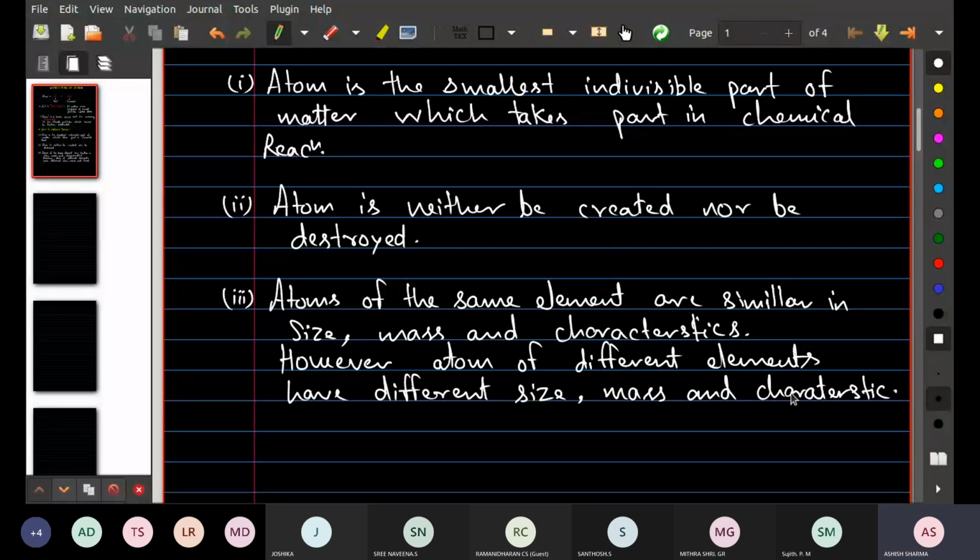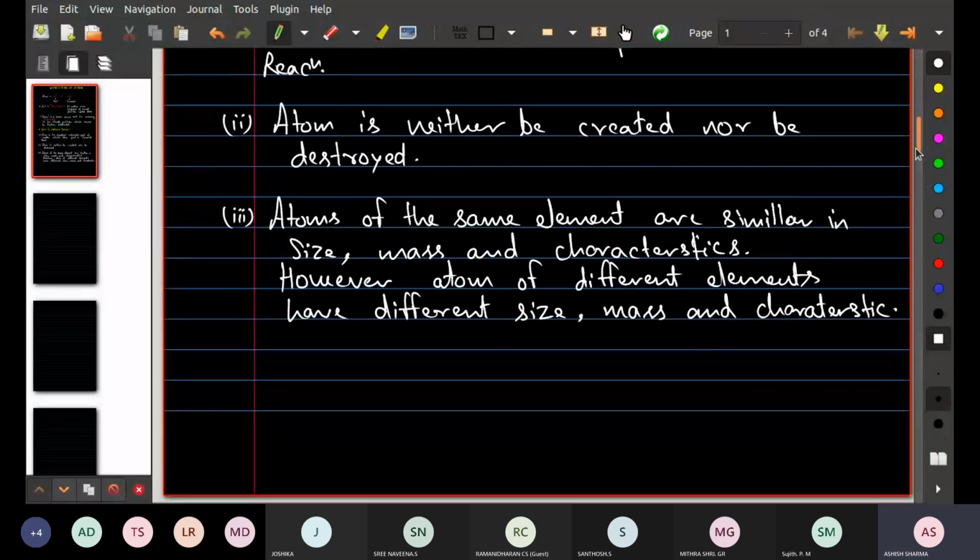But you should know that this point is wrong because the atoms of different elements could also have the same mass, which we call isobars. So we will discuss what are the demerits of this theory one by one.